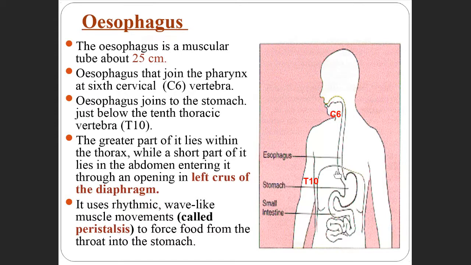So how does it come into the abdomen? There is an opening in the diaphragm. Through that opening, it enters into the abdomen. The opening is in the left crus of the diaphragm. The opening is called the opening for the esophagus. It is present in the left crus, and crus means the left part of the diaphragm.